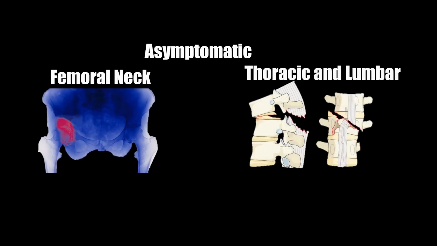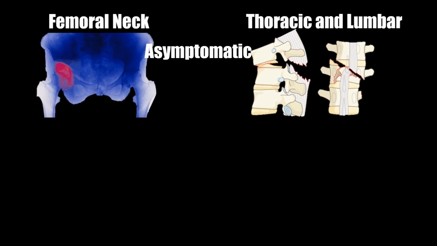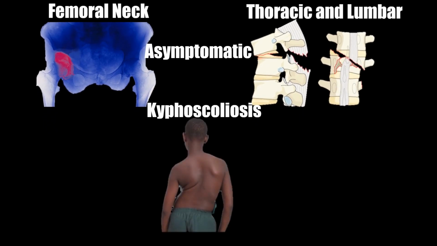Diagnosis of osteoporosis is difficult since it is usually asymptomatic until fractures occur. Fractures commonly present in the femoral neck or spine and can cause further complications such as reduced height or kyphoscoliosis in the case of thoracic and lumbar fractures. In the case of femoral neck fractures, complications can include pneumonia and pulmonary embolisms.